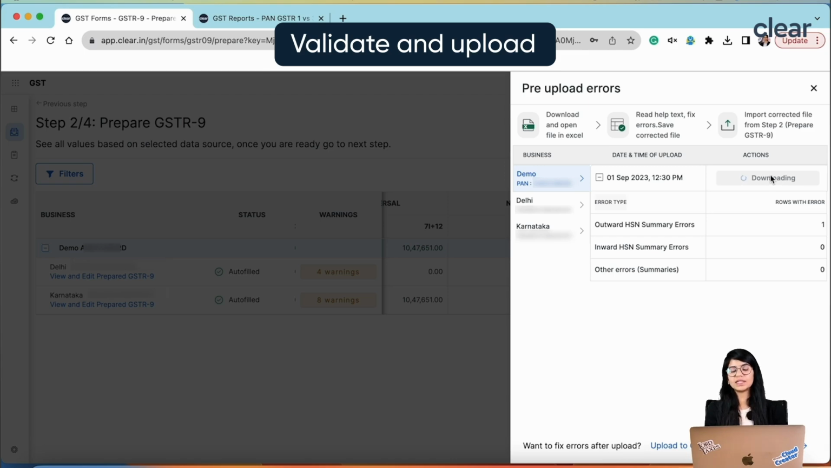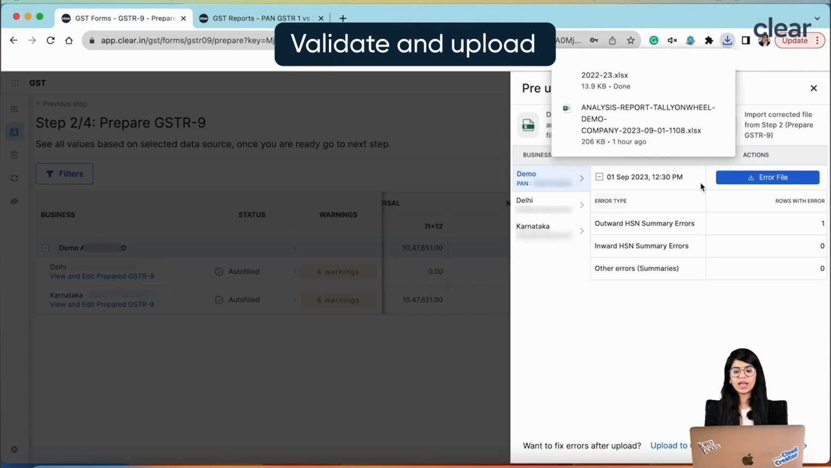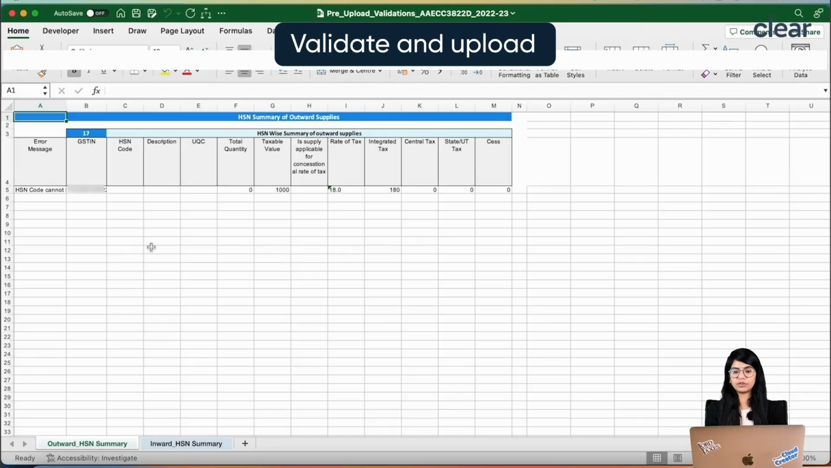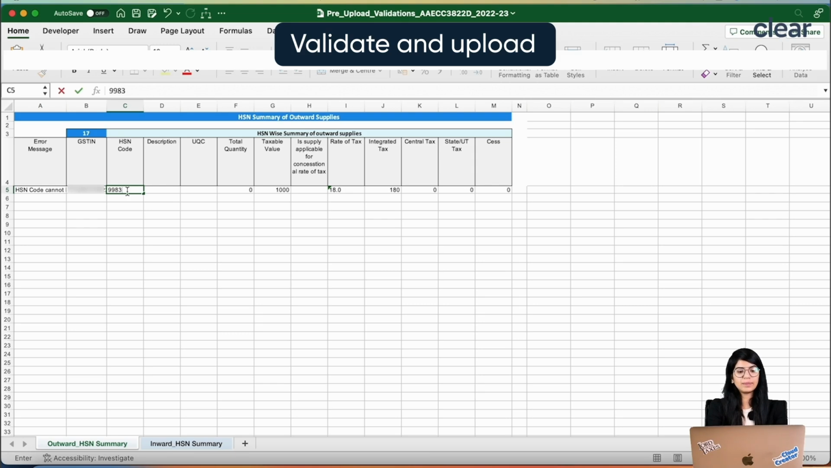So, you may see that there is certain error, which means the HSN summary which has been populated is not correct and you have missed reporting some of the information. In this particular case it is written HSN cannot be empty, please write a valid HSN, and we all know in GSTR-9 the HSN is a mandatory field and you have to quote a correct HSN. So, for example, now I am adding some HSN over here.